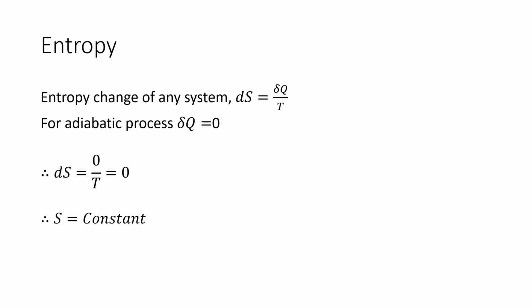So let us apply it to entropy. We know the change in entropy, ds, where S is the entropy and ds is the change in entropy, is equal to del q by T, where T is constant. For an adiabatic process, as del q is equal to 0, putting del q equal to 0, what do you get? ds is equal to 0. Therefore, by integrating, we get S is equal to constant. Therefore in an adiabatic process entropy remains constant; entropy doesn't change in an adiabatic process.